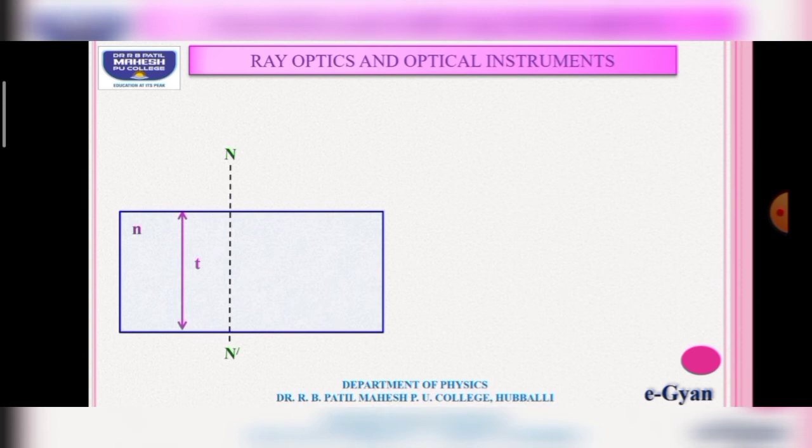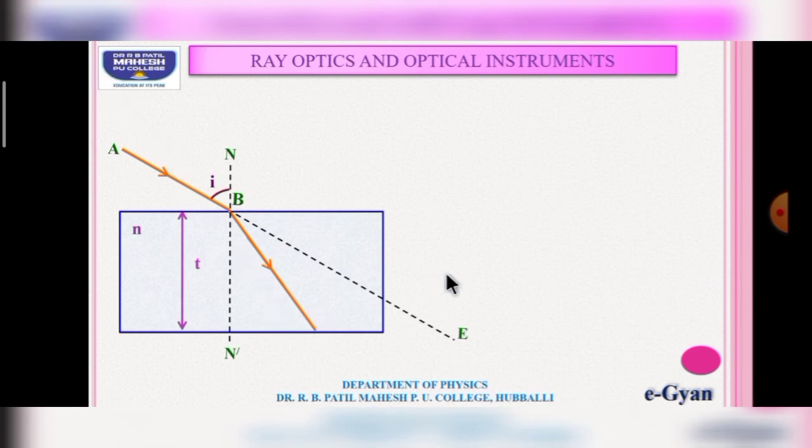We will take it as a glass medium, and AB is the incident ray incident at point P, traveling from a rarer medium. This one is the rarer medium and this one is the denser medium. When it moves through the denser medium, it bends towards the normal, and it strikes the other face.